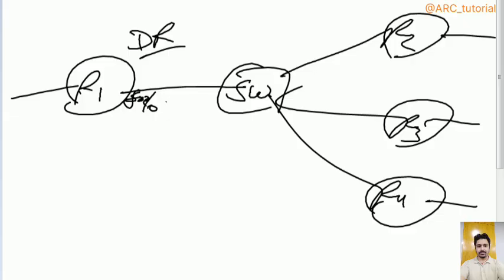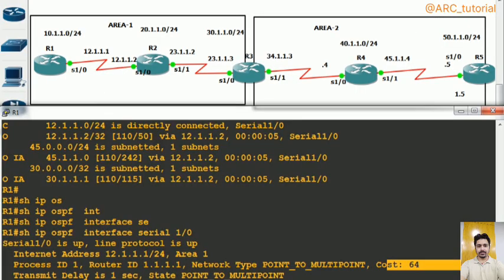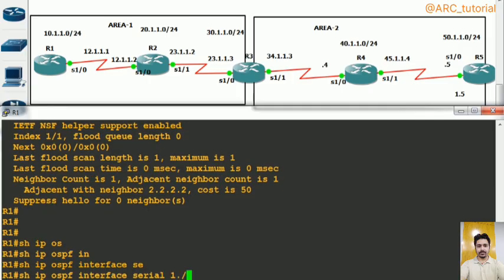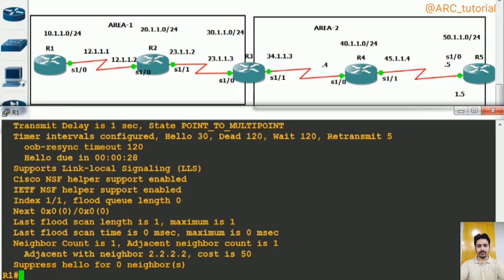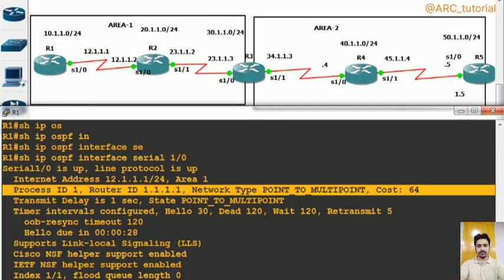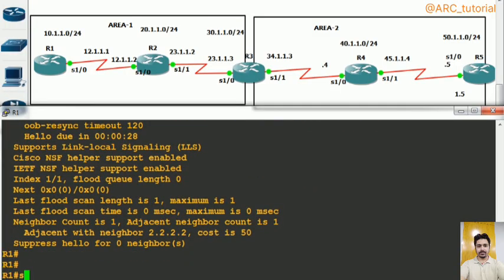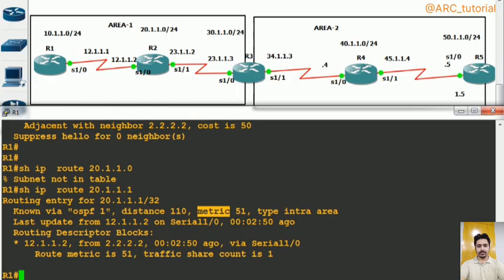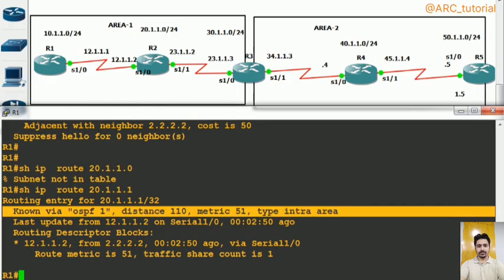neighbor basis. That's why I said here that if you check the interface of R1, like show IP OSPF interface serial 1/0, you can see that its default cost is what? 64. But here, show IP route, 20.1.0, 20.1.1 because loopback is there, right? So what is the cost to reach it? 51, because cost 1 is there for loopback interface itself.